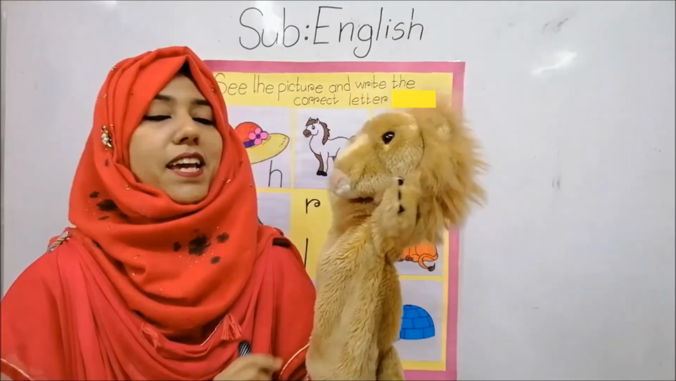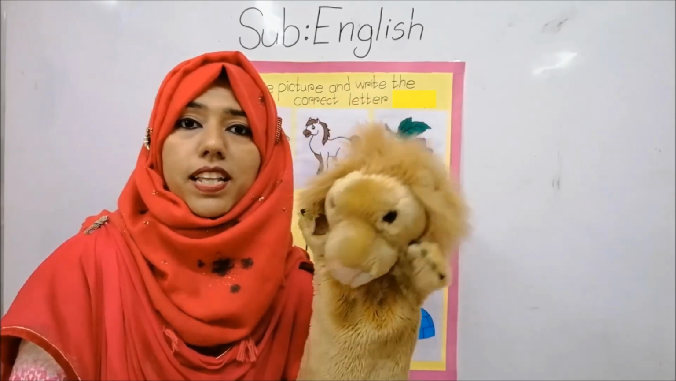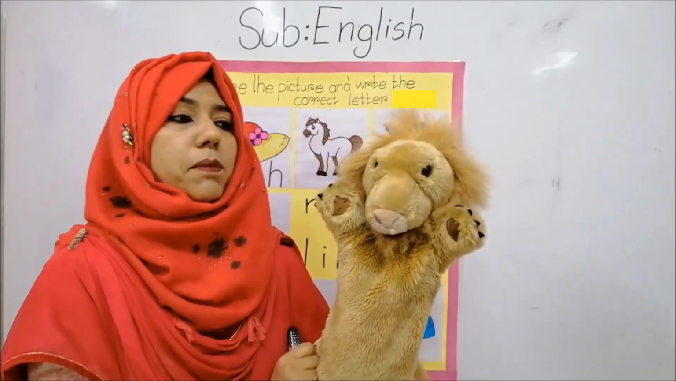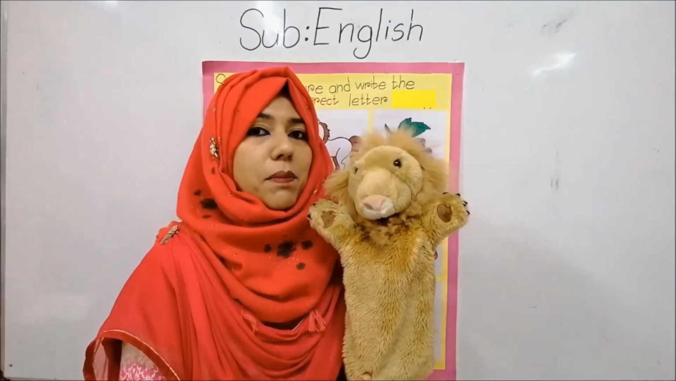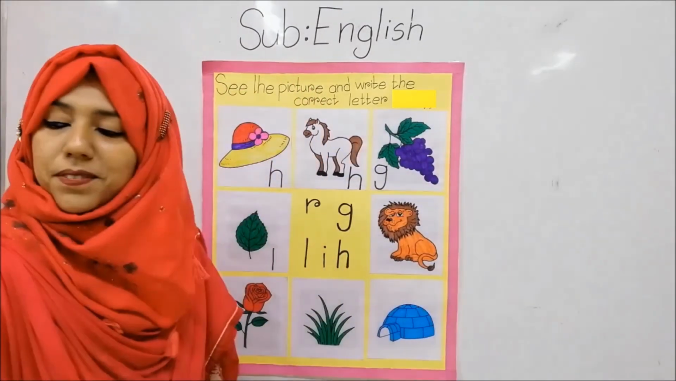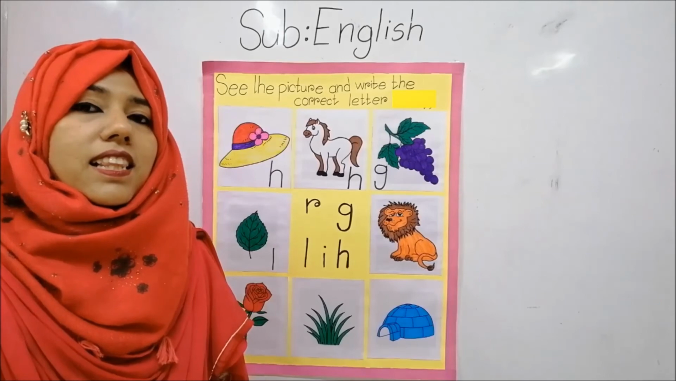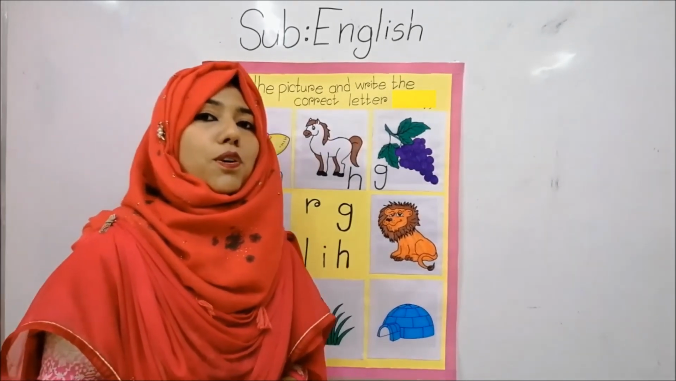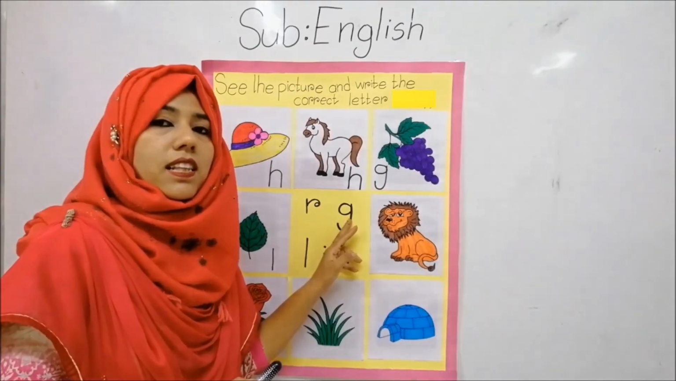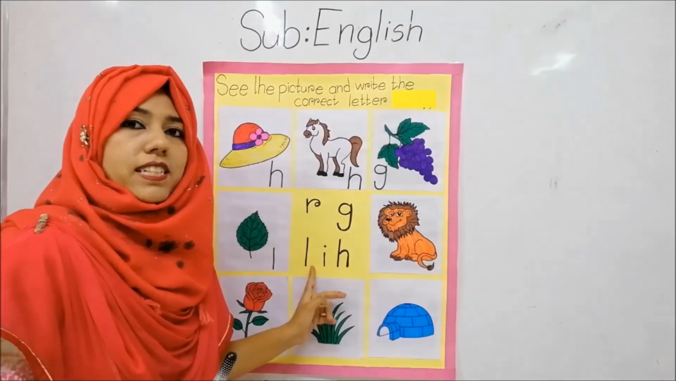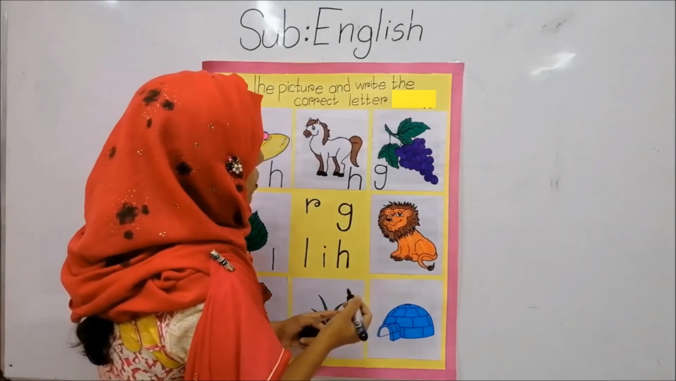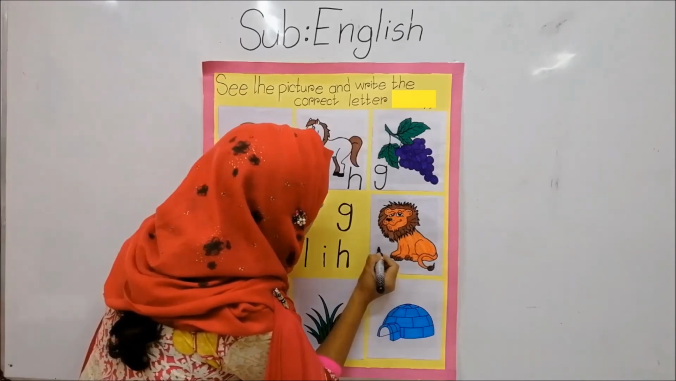You want to see a lion? Okay, I will show you. I am lion. I will not do anything harmful with you. Okay? You are safe with me. Students, can you now tell me what for lion? Try to say lion. Lion. So which letter's phonic sound is L? G phonic sound is L? No. L phonic sound is L. Yes, L phonic sound is L. So we'll write here L.